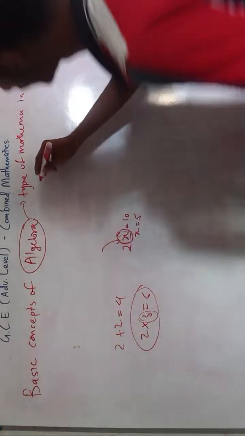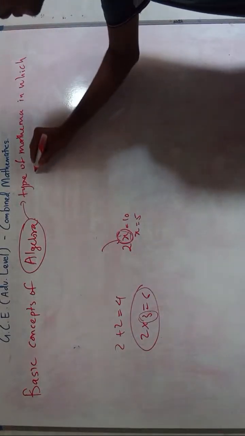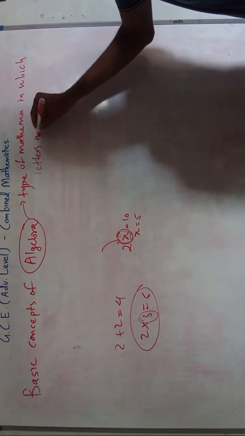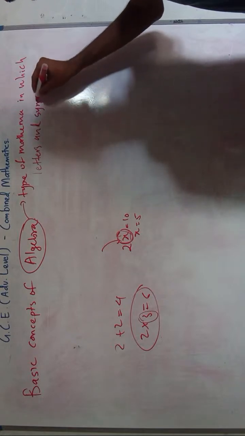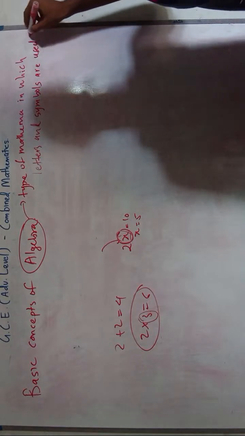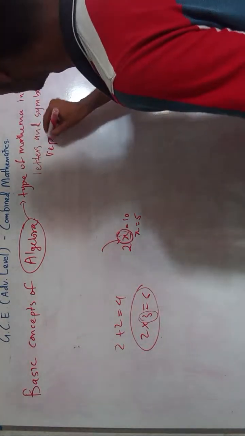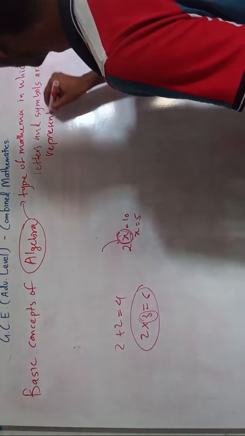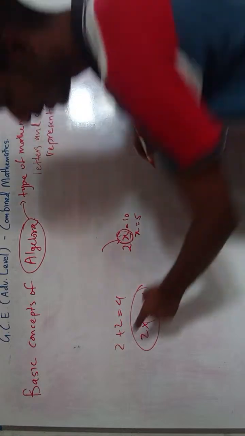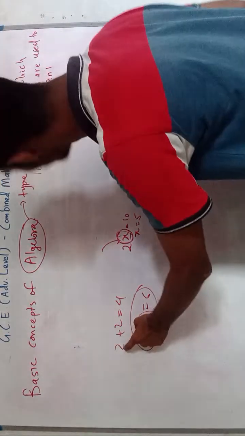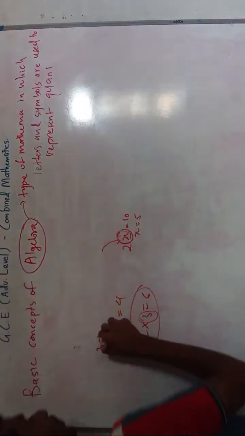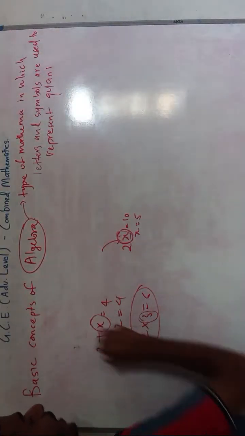So algebra is a type of mathematics in which letters and symbols are used to represent quantities. Quantities mean numbers. A quantity means it has a value. So to represent this quantity, for example, if you put 2 plus x is equal to 4, then we have to find out this x.